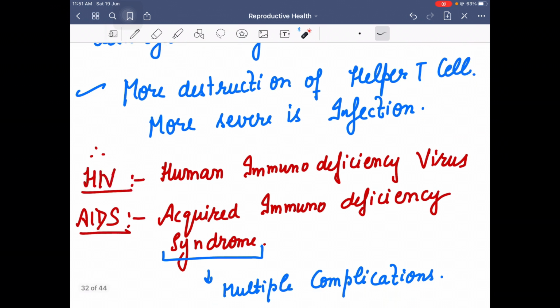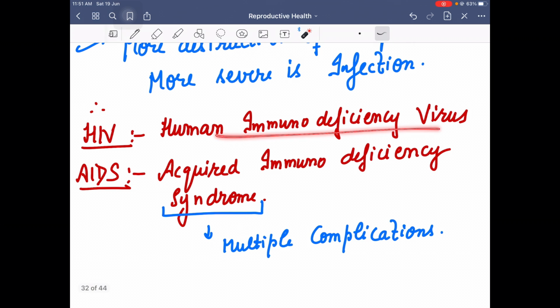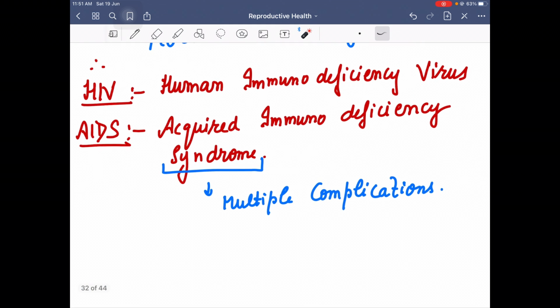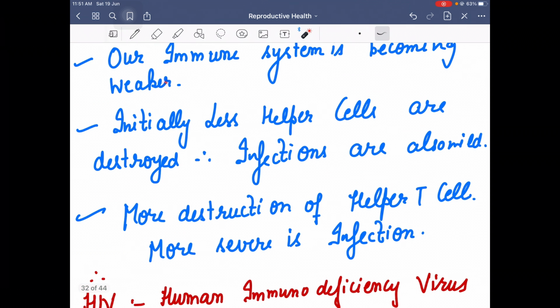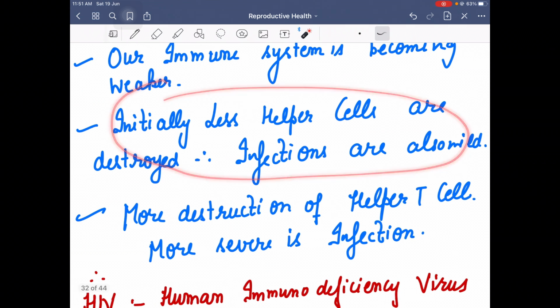So this is caused by the HIV virus, human immunodeficiency virus, and the name of the syndrome is acquired immunodeficiency syndrome. Many times I ask my kids why it is known as a syndrome, because here the whole immune system is getting compromised.